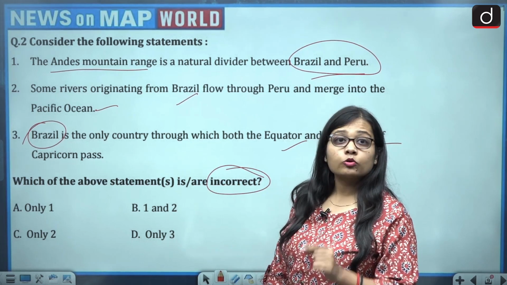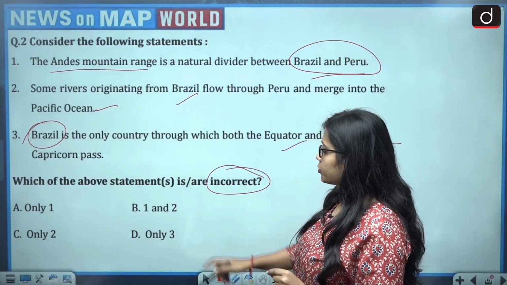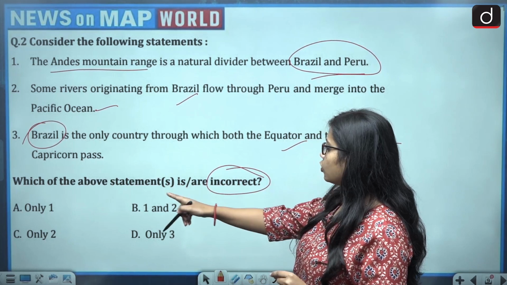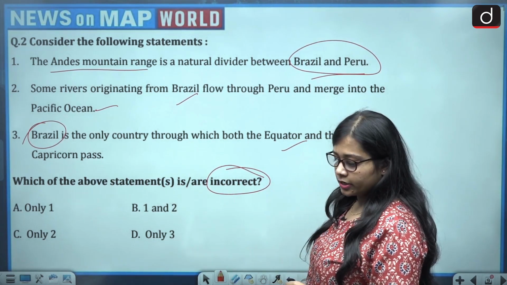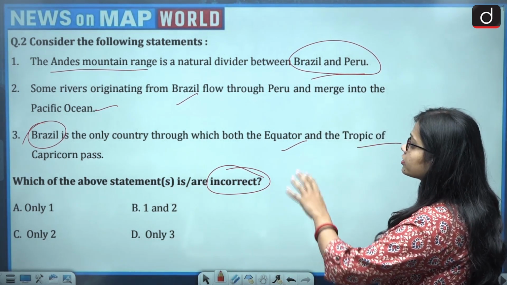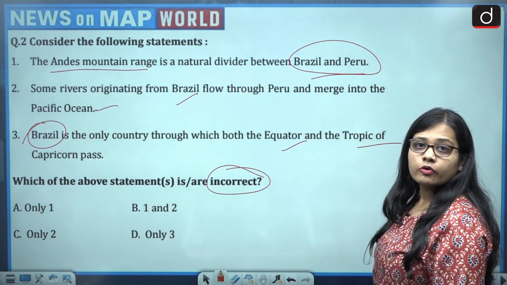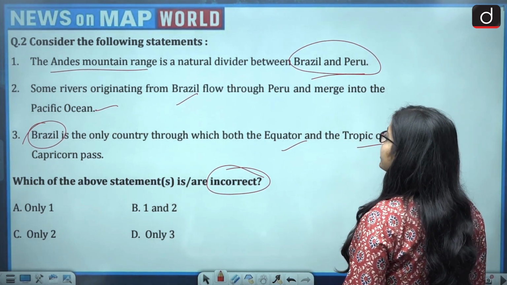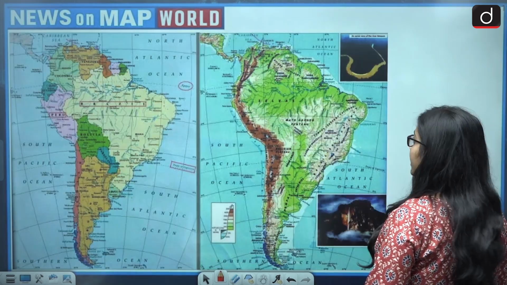So it is asking about the incorrect statement. Options are only 1, 1 and 2, only 2, only 3. So these are the options. So let us look at the statements. The Andes mountain range is a natural divider between Brazil and Peru.